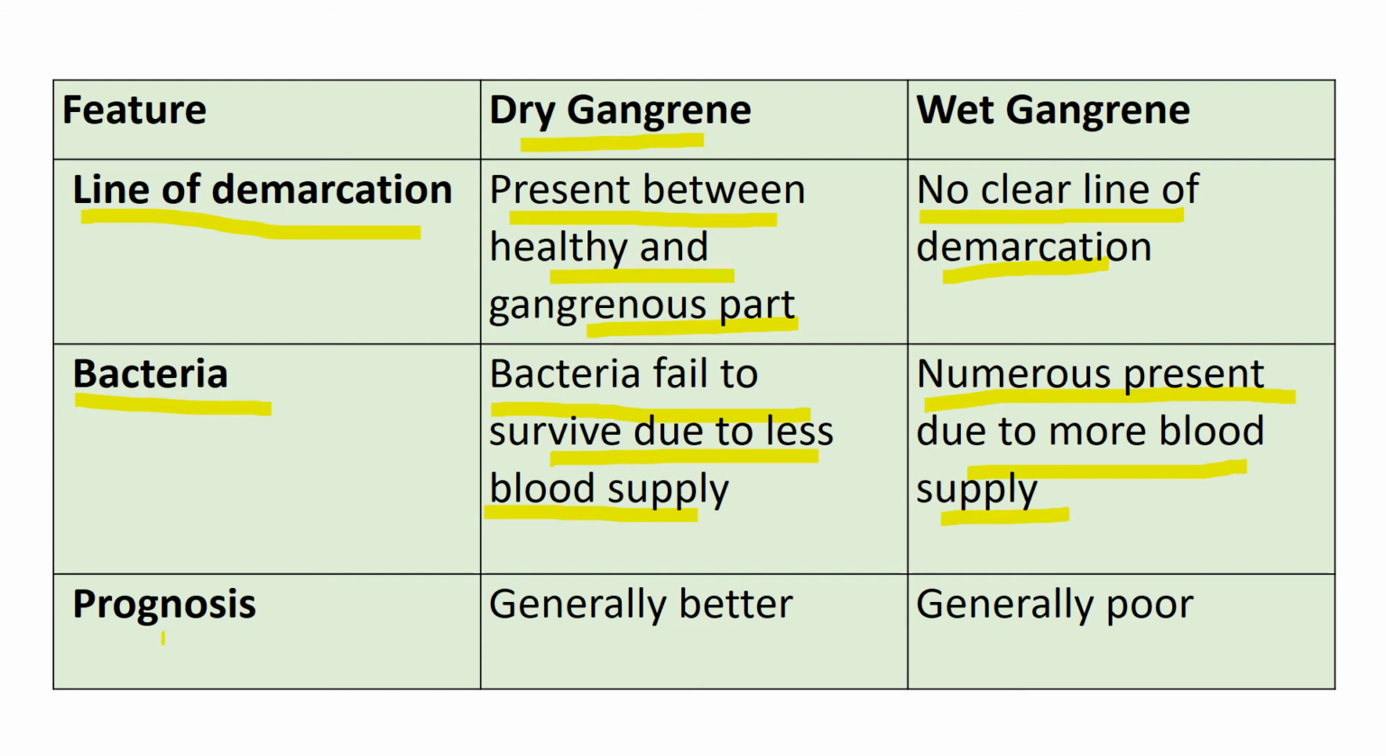Prognosis. The prognosis of dry gangrene is generally better due to less presence of bacteria and infection, but in case of wet gangrene, the prognosis is generally poor due to more chances of toxicity, toxemia and septicemia.